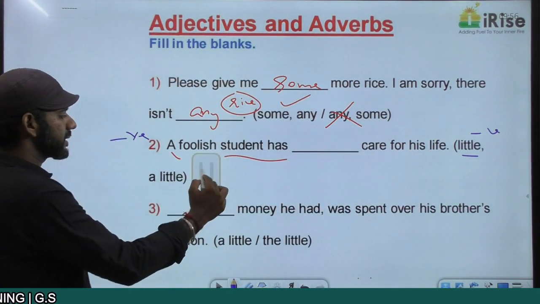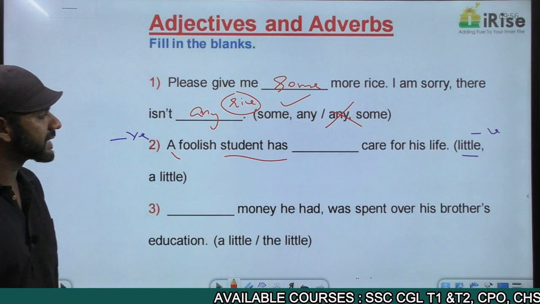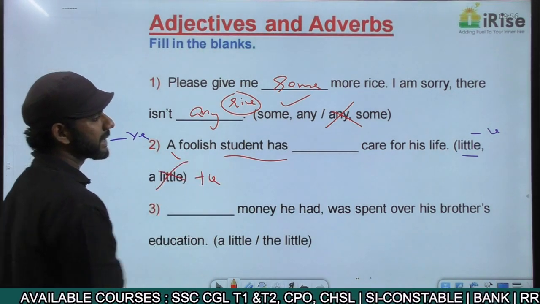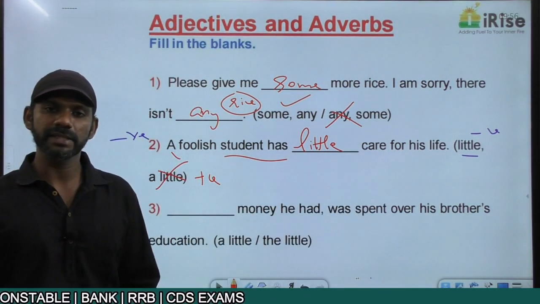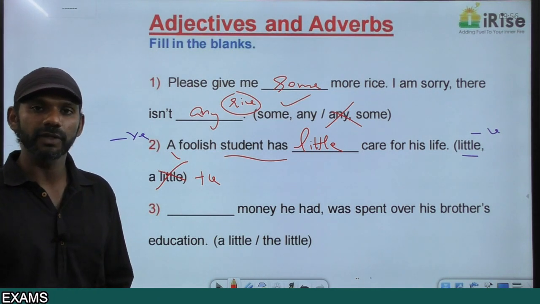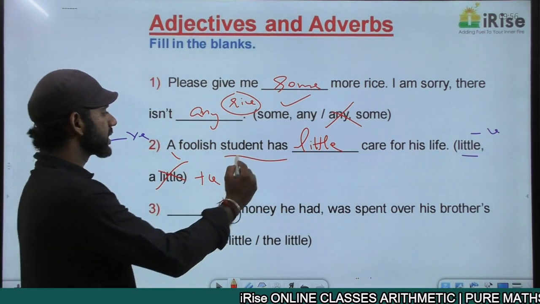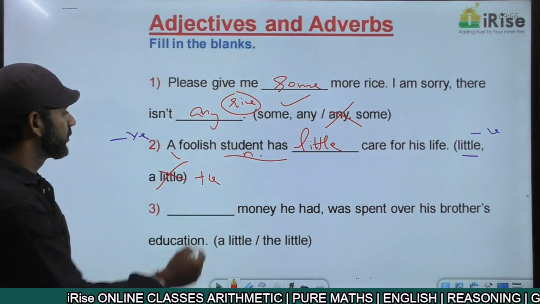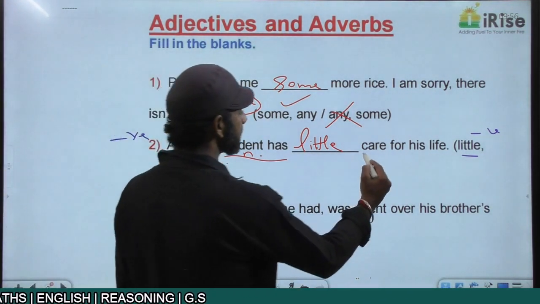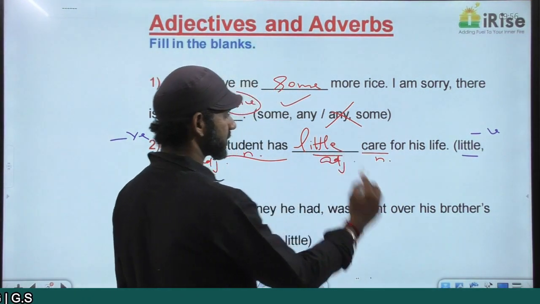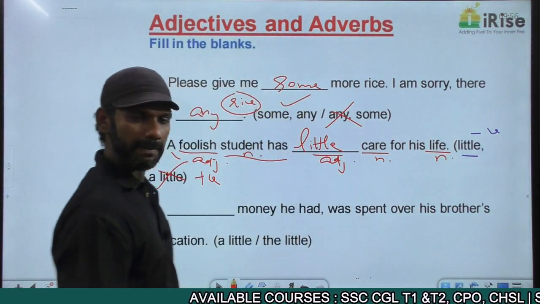This sentence is negatively charged. Based on that, a little is eliminated. The answer must be little. A foolish student has little care for his life means a foolish student has no care for his life. Little care means no care. The sentence is negatively charged. Makes sense. Student is a noun because of the article a. Foolish becomes an adjective. Little care. Care is a noun. Little becomes an adjective. His life. Life is a noun because his is a possessive pronoun.